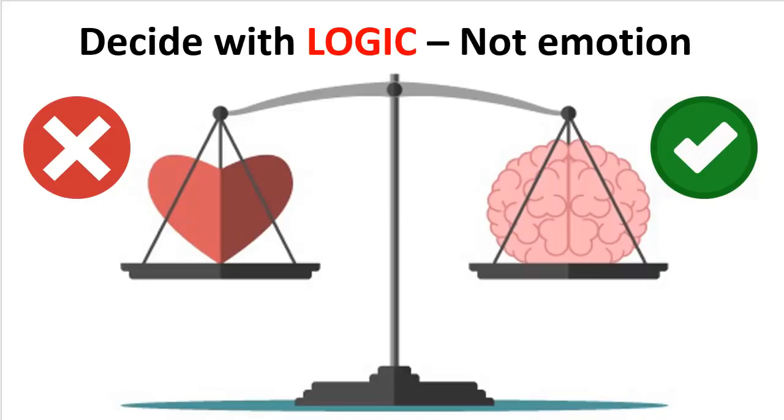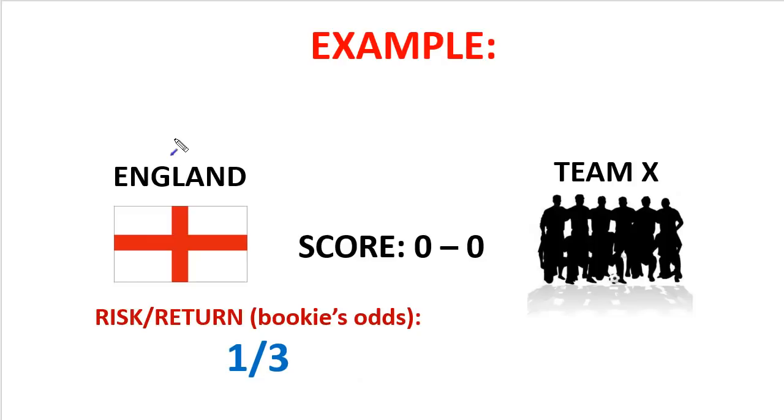Now, the next important point, which comes directly from the previous one, is decide with logic, not emotion, for obvious reasons. It is very dangerous to make an emotional decision just because we want our team to win. We must make the best decision with the information we have and with the amount of time we have left on the game. All right, guys, let's go through a very simple example.